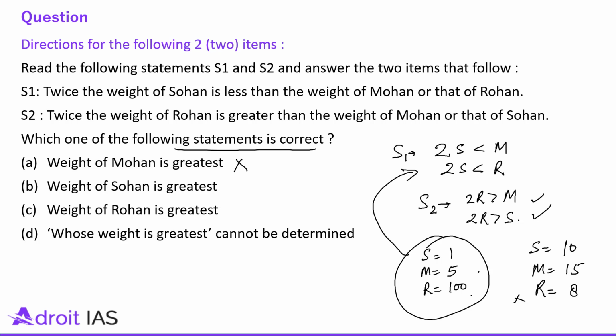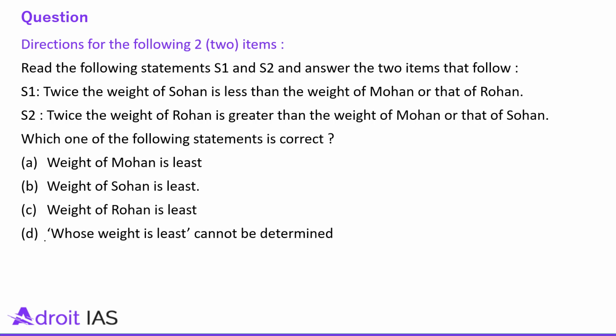Weight of Sohan is greatest? No. Weight of Rohan is greatest? No. Whose weight is the greatest cannot be determined. Yes, this is the correct answer, right? And in fact, whose weight is least, that also cannot be determined, right? So the next question is, I guess, the same, whose weight is the least? That also cannot be determined, right? So D option is the right one, right everyone?